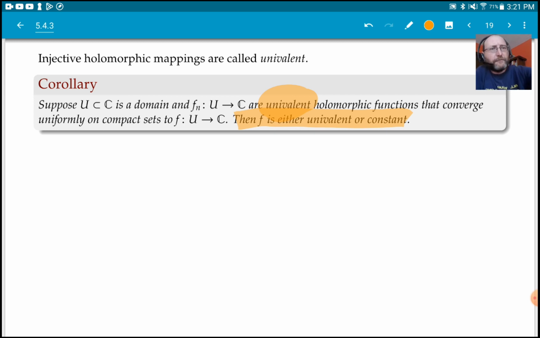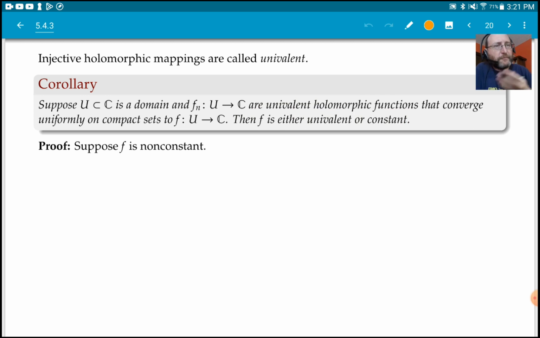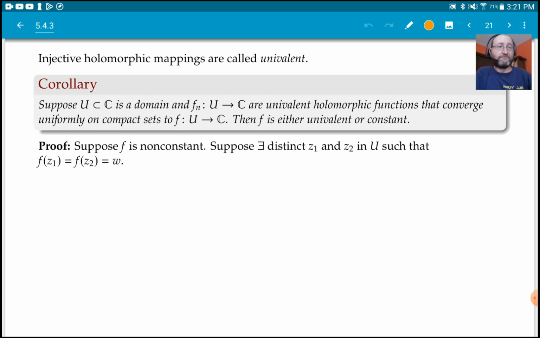All right, so let's prove this. Suppose f is non-constant. If it's constant, well, we're done. Suppose it's not constant, and we have to show that f is univalent if the f_n's were univalent. So we're going to suppose it's not univalent.